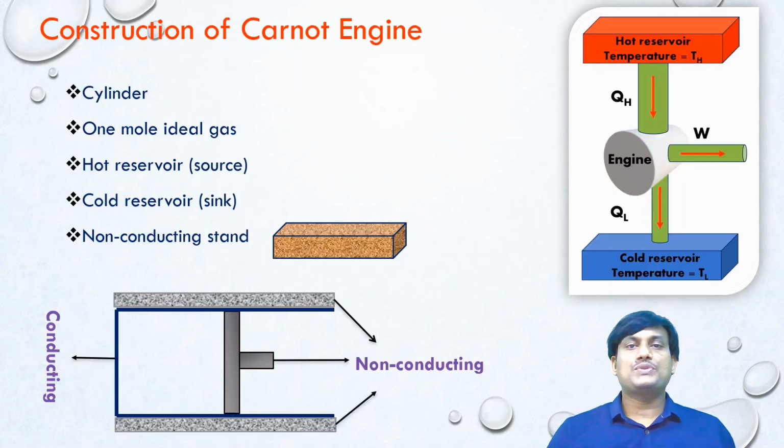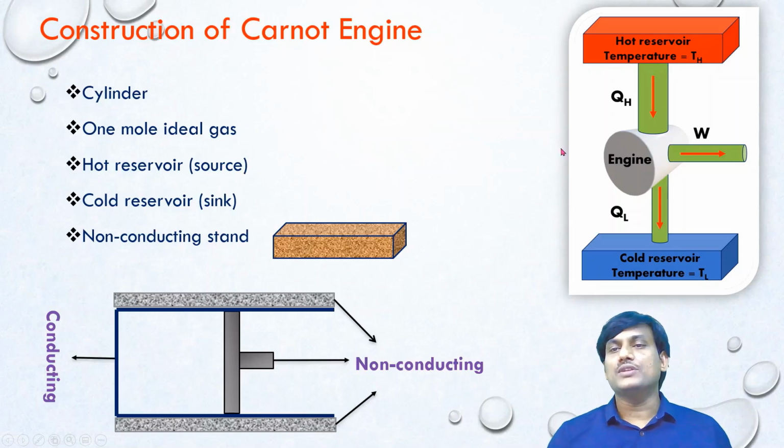How do we construct most efficient engine, that is Carnot engine? Carnot engine consists of cylinder filled with 1 mole of ideal gas, hot reservoir, it is also called as source, cold reservoir, it is also called as sink, and a non-conducting stand. If you take the cylinder, it contains two non-conducting sidewalls and a non-conducting piston and conducting base.